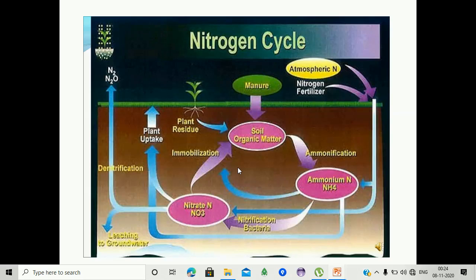Then, by nitrification bacteria, this ammonia is converted into nitrate. This is taken up by the plants, or it goes through the denitrification process, which converts it into the nitrogen molecule.